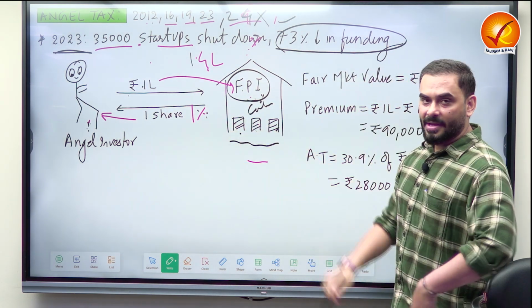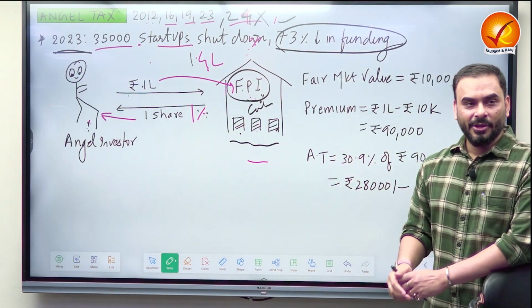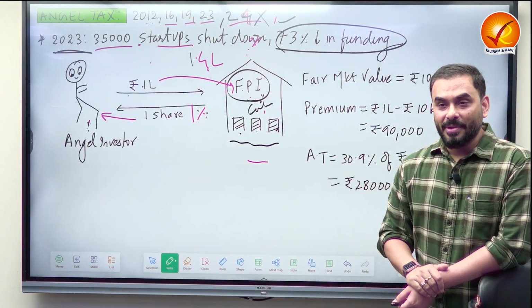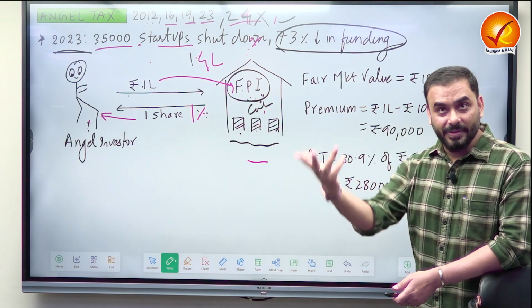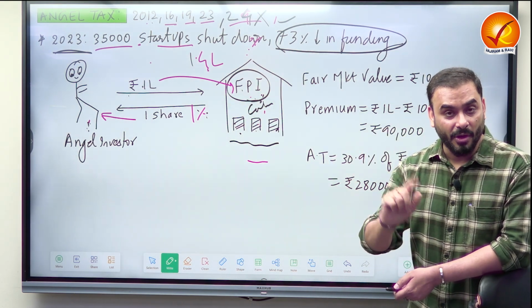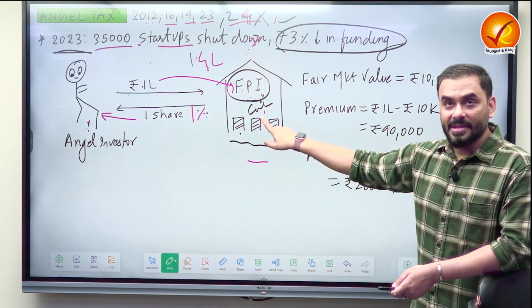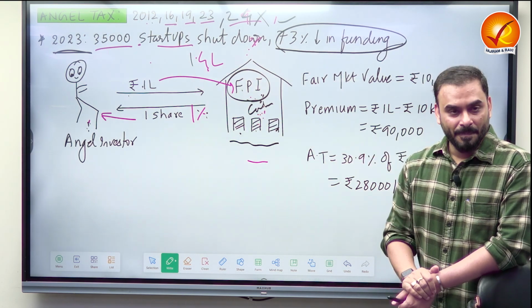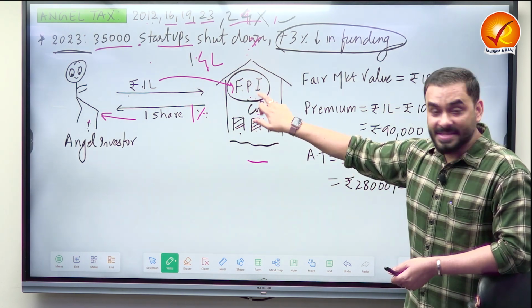Government of India came here and said, why did you do that? So this Parle G company or a new company for cookies, they said, because they gave us 1 lakh. So we gave them 1% ownership. Government said, no, that's wrong. Why? Because Government of India said, you, Mr. Company, you are new. Because you have just started, you are a startup.